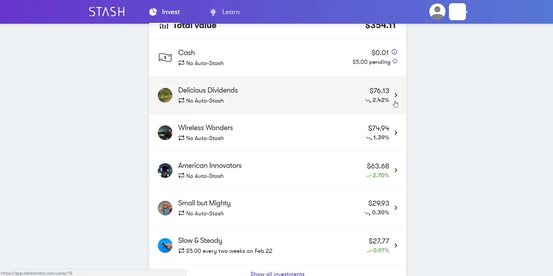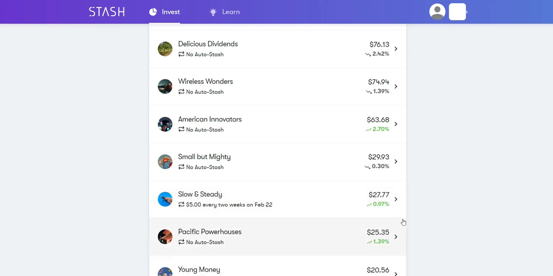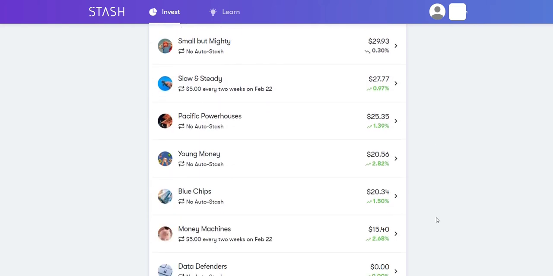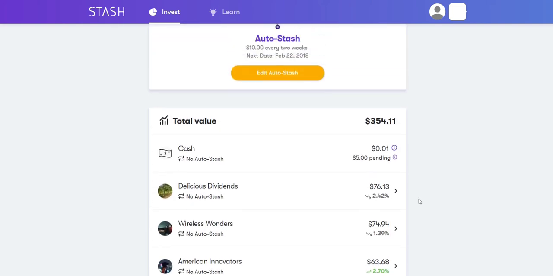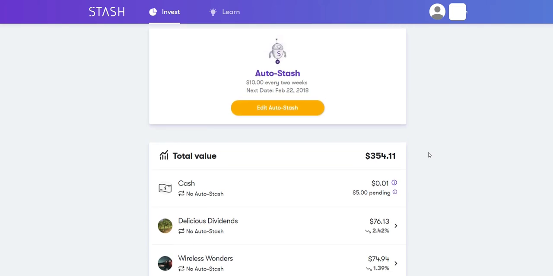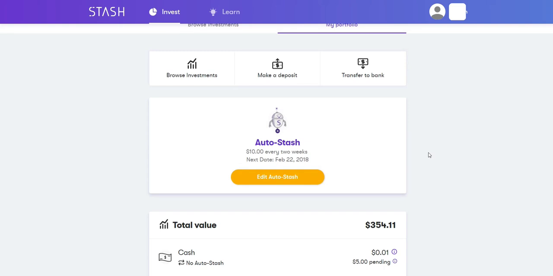Delicious Dividends, I have $76 worth. Wireless Wonders, $74 worth. American Innovators, 63, and so on and so forth. And it kind of shows you the uptick, I'm up 0.97%. Pacific Powerhouse, Blue Chips, Money Machines, and Data Defenders. So this is currently my portfolio. Now, before the market went down just a little bit a couple weeks ago, I think I was up about $15 or so, and now I'm about break even. But again, this is a marathon, not a sprint.